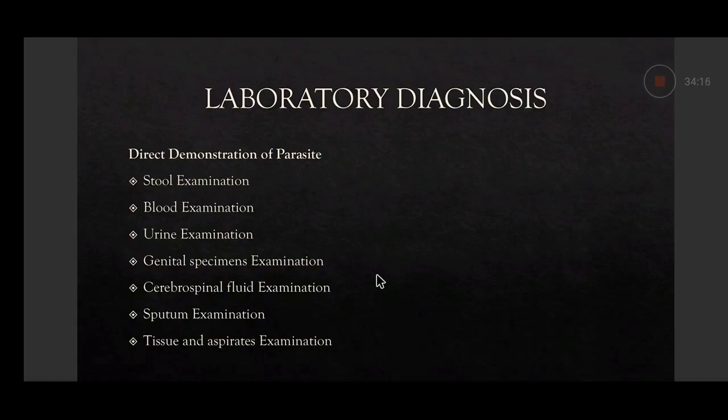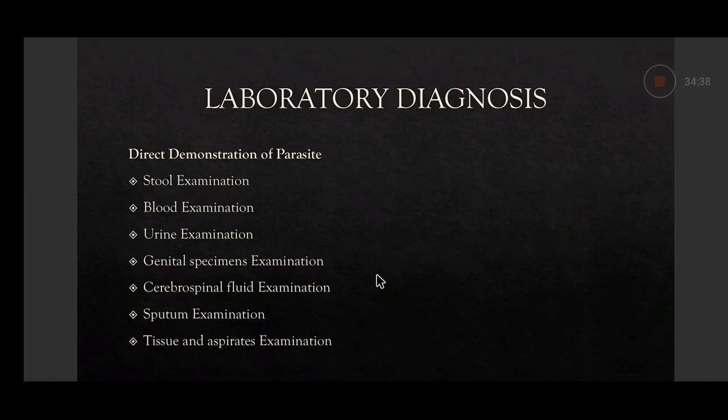Oil immersion is 100x. For all bacteria, Gram staining, Ziehl-Neelsen, Albert staining, 100x is used. But only two situations are there when we use 40x, that is high power. One is stool examination, another is hanging drop preparation, when you want to see the motility of a bacteria.